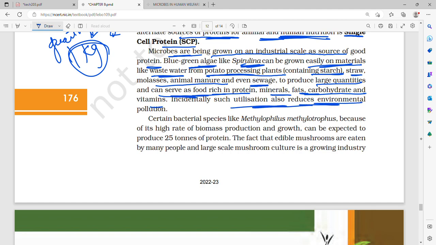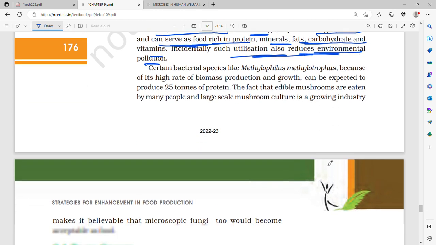Incidentally, such utilization also reduces environmental pollution. So there are microbes which are being grown on an industrial scale as a source of good protein. The blue-green algae, BGA, spirulina, can be grown easily on material like wastewater, potato processing plants which contain starch, straw, molasses, animal manure, even sewage. It can even grow on sewage to produce food which is rich in protein, minerals, fats, carbohydrates, vitamins, and incidentally such utilization also reduces environmental pollution.